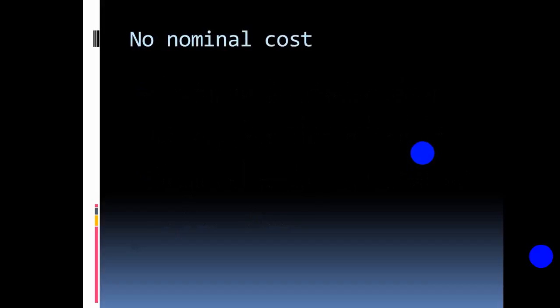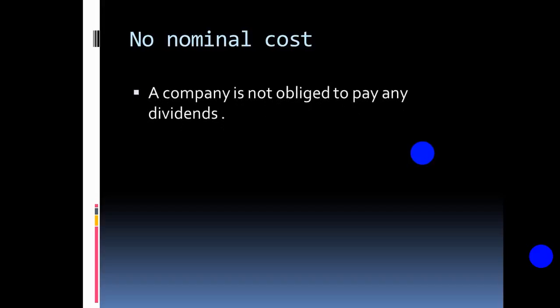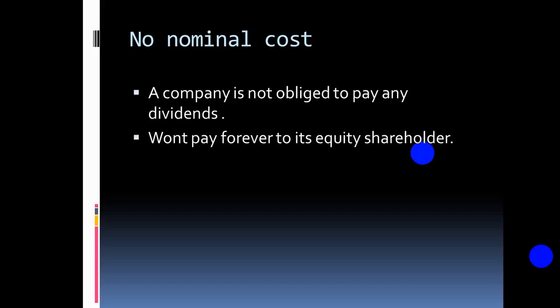Like I said, a company is not bound or obligated to pay dividends on ordinary shares. It has no obligation to pay the dividends to the ordinary shareholder, and a company cannot be forced to pay dividends to its equity holders forever.